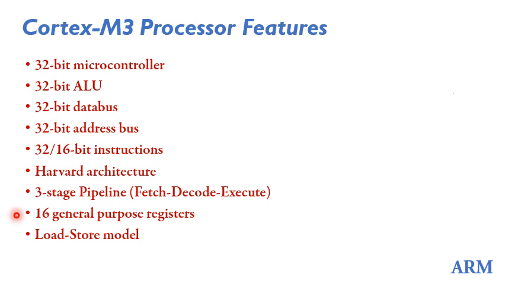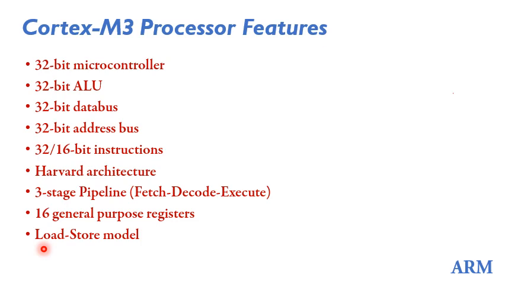The Cortex M3 has 16 general purpose registers for the processing, and in addition to this there are a vast number of other registers which we will study in detail later. Most of the processing happens in these registers.